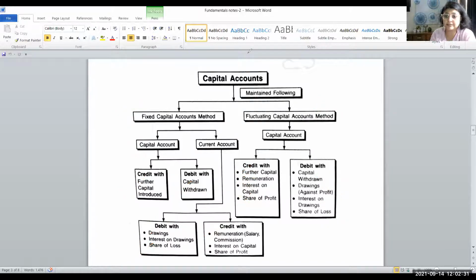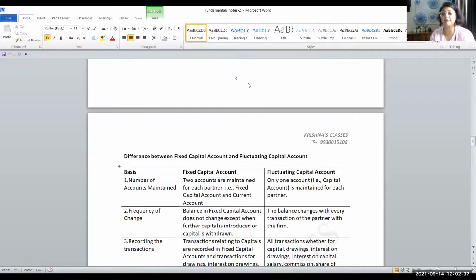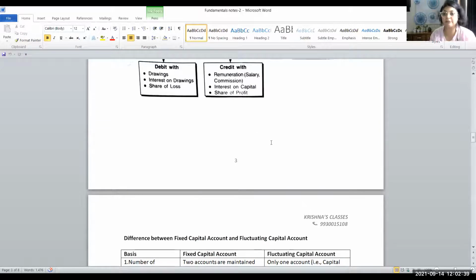These are two methods to be followed for making the capital account. The question will specify, very important thing. If the question is silent on which method of maintaining capital account is followed by the firm, then always the rule is we will assume that the firm is following the fluctuating capital method.